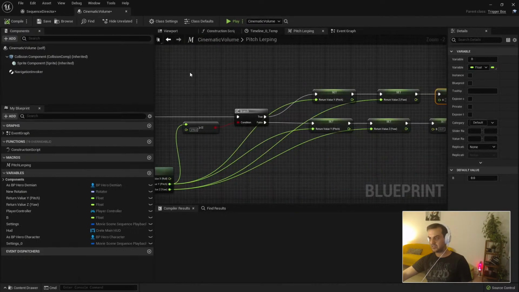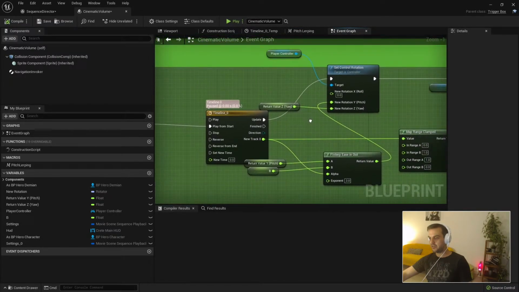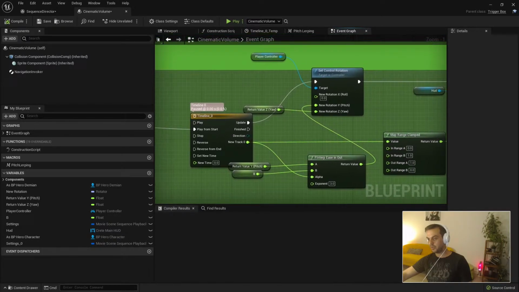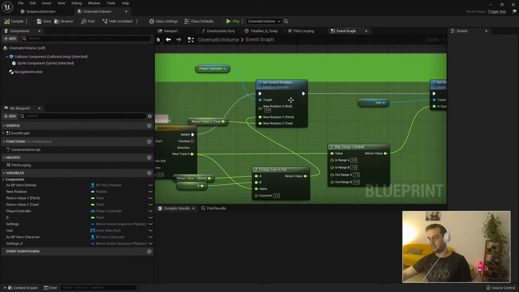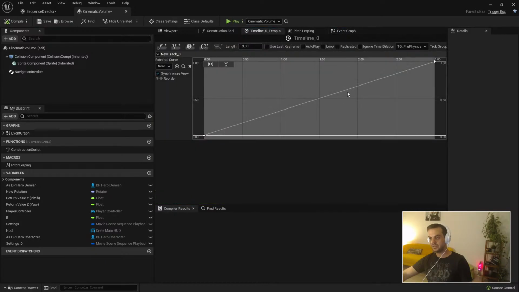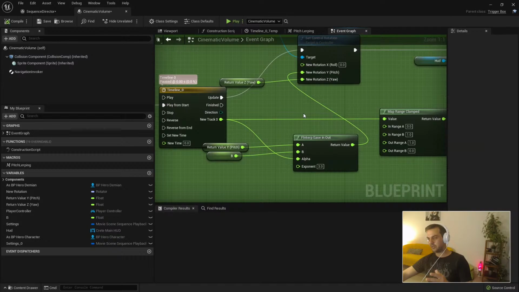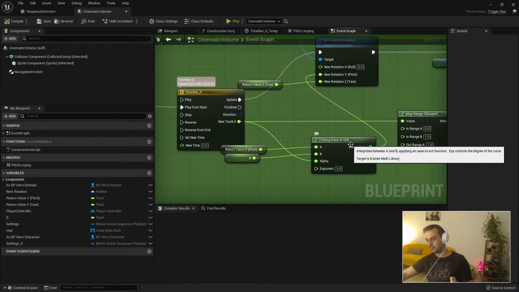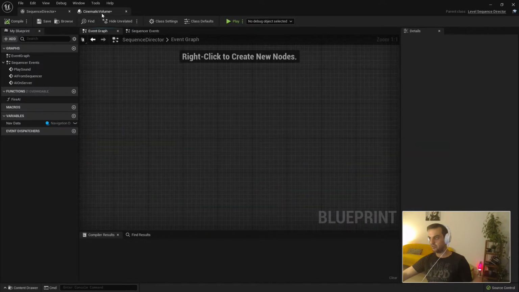So, cinematic volume. Let's go outside the macro. Disable the input. We use the values we define in the macro. We do the lerp with a timeline. We set the control rotation. Yeah, this is what we are doing. We are lerping in this update with a linear curve, because this is already an ease in out. If you are doing the ease in out with interpolation, don't add an interpolation here, because it's going to do double interpolation and it's going to feel really strange. Just do a linear timeline and then use the magic of the ease in out node in the float.